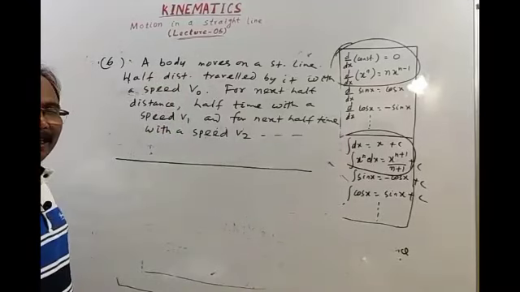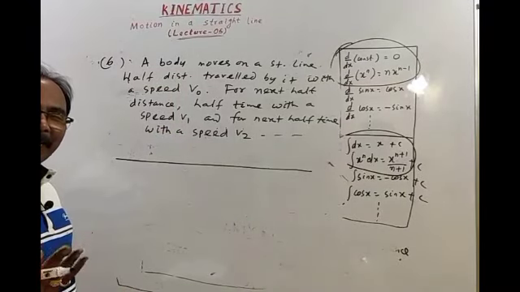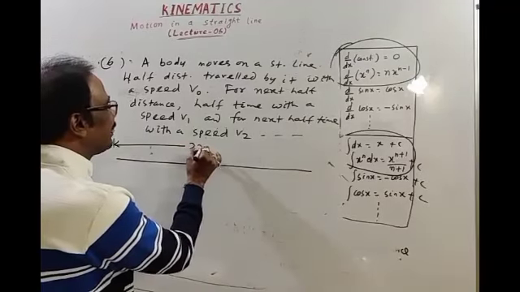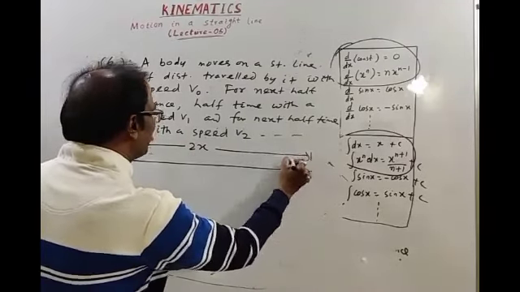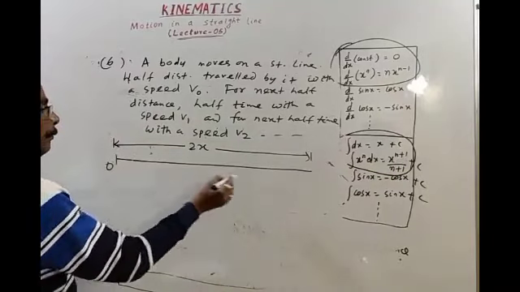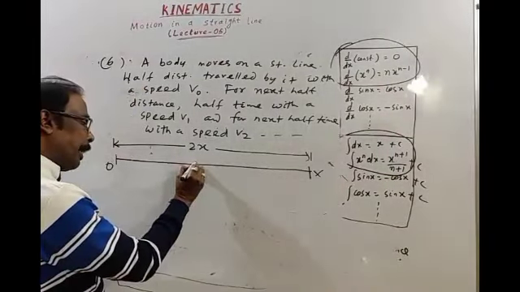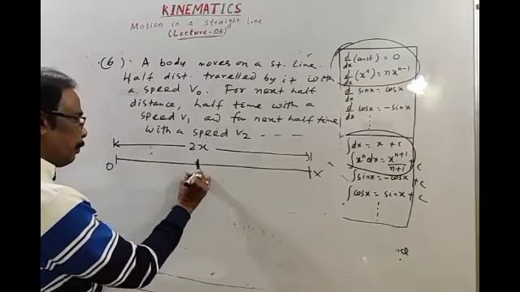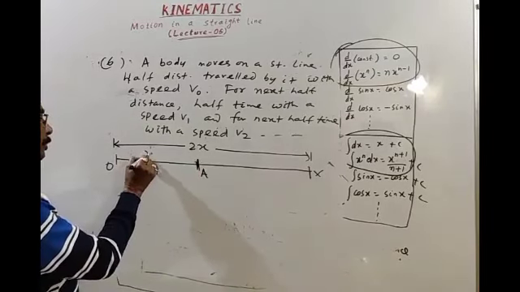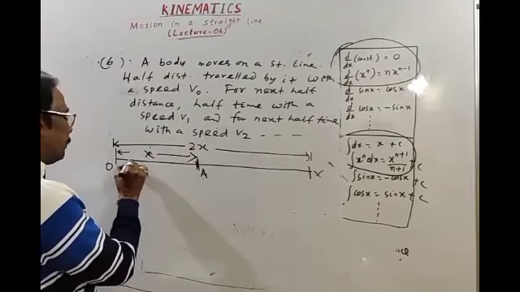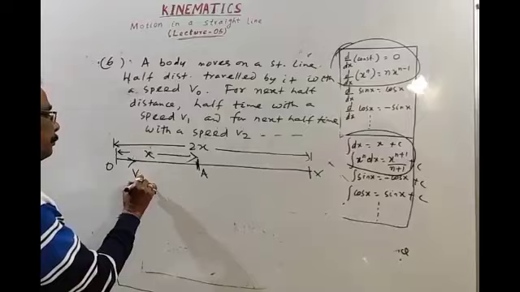Okay, here we are mixing equal distance and equal time. For easy calculation, total distance is 2x. The man starts from O and finally reaches C. Half the distance, let half the distance be from O to A, so this distance is x. Half the distance is travelled by the body with velocity v naught.